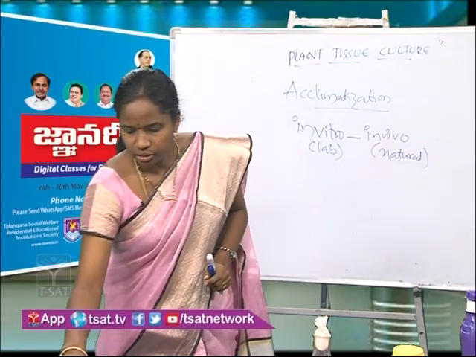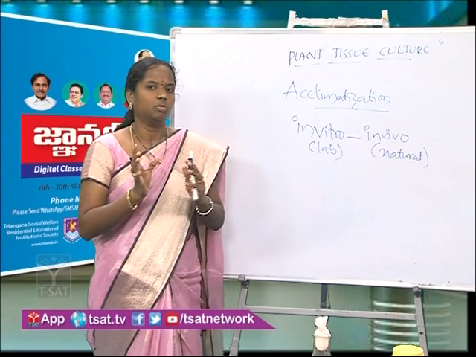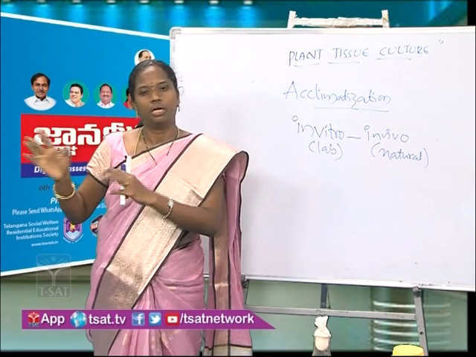Have a look at this one. That is the acclimatization image. See, there the plants are shifted to natural conditions like soil, but even so they are covered with polythene bags and kept under the greenhouses, because of which our plants are adjusting themselves to the natural conditions.